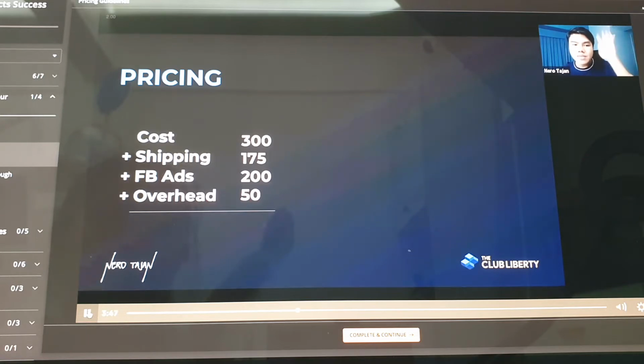So again, cost plus shipping plus Facebook ads plus overhead. And this will lead us to a base price, 725. Now, this is the new total cost of our item. Did you catch up so far? Guys, alam kong math to. Okay lang yan. I'm going to always do this. So that is the base price, 725 pesos. Now this again becomes our new cost of goods sold.